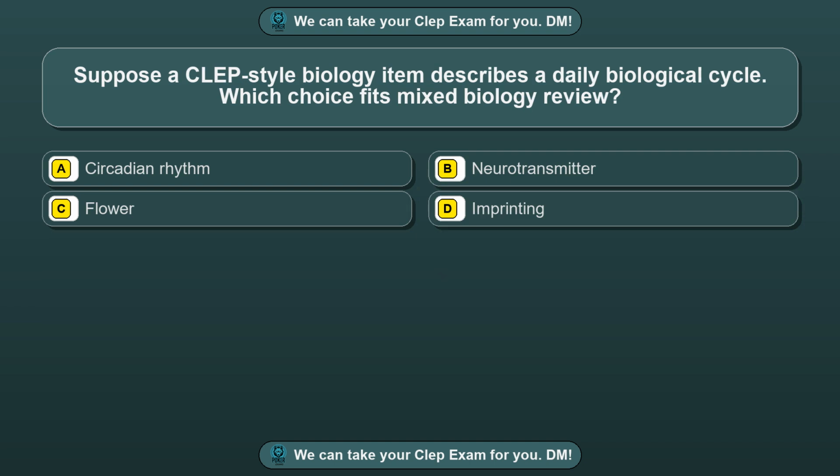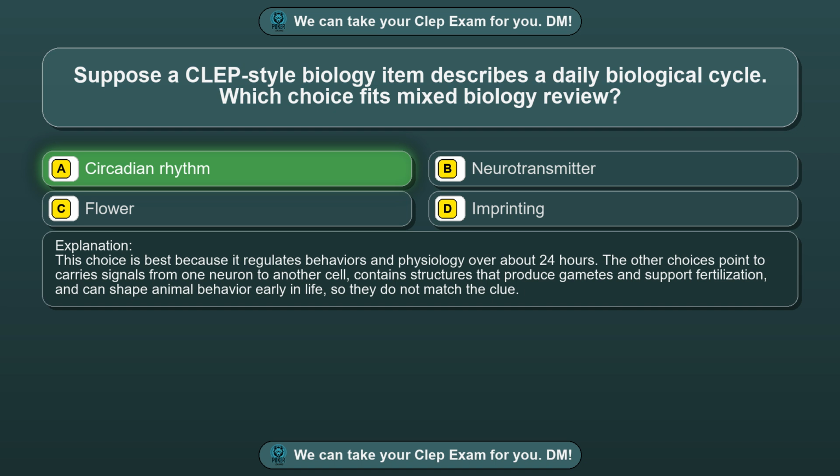Question 26. Suppose a CLEP-style biology item describes a daily biological cycle. Which choice fits mixed biology review? Option A, circadian rhythm. Option B, neurotransmitter. Option C, flower. Option D, imprinting. The correct answer is option A, circadian rhythm.